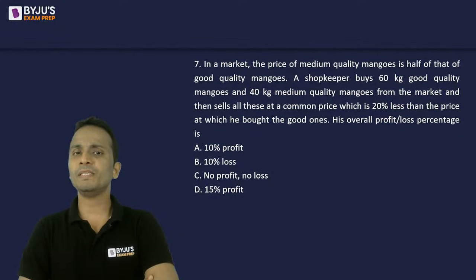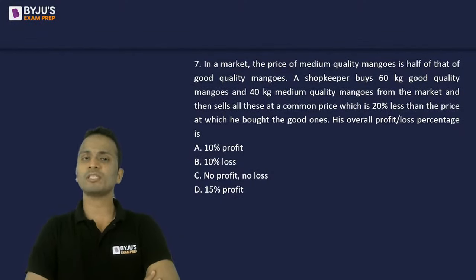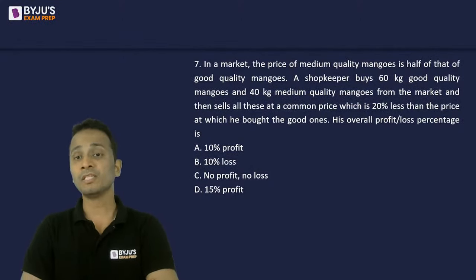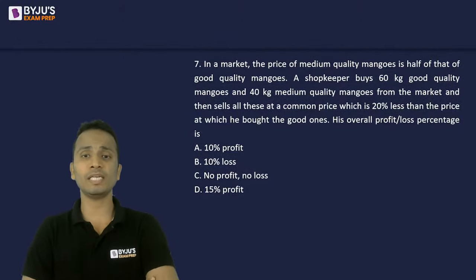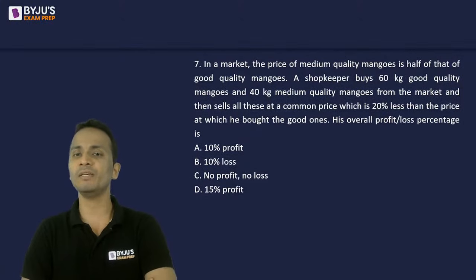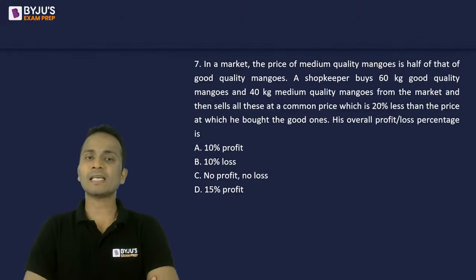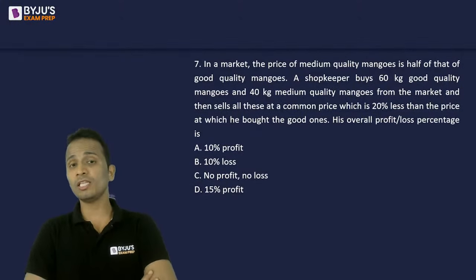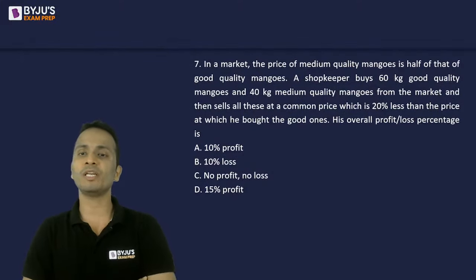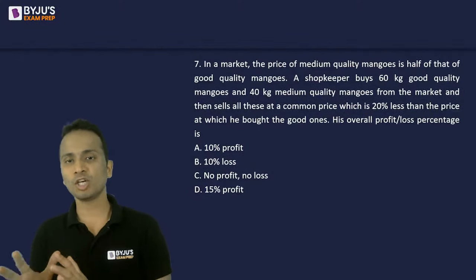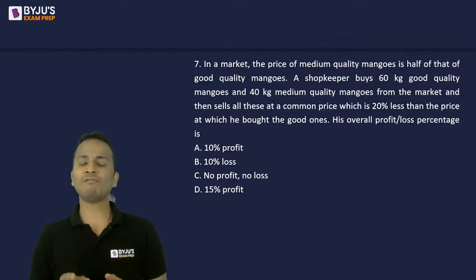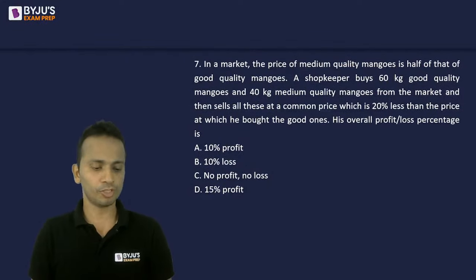In the market, the price of medium quality mangoes is half that of good quality mangoes. The shopkeeper buys 60 kgs of good quality and 40 kgs of medium quality and sells all these at a common price which is 20% less than the price at which he bought the good ones. Now we'll have to find out his overall profit or loss percentage.